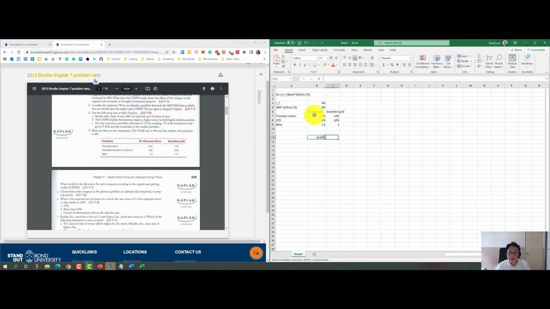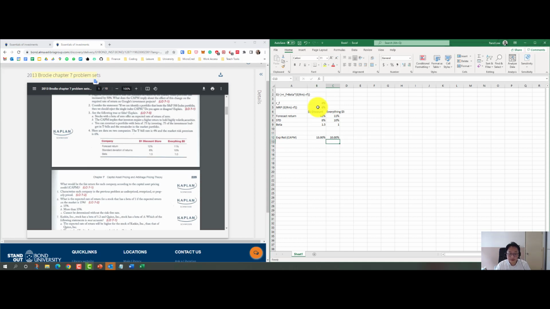So we've applied the CAPM formula to these two, all right? So it should be 13% for one and 10% for the other.